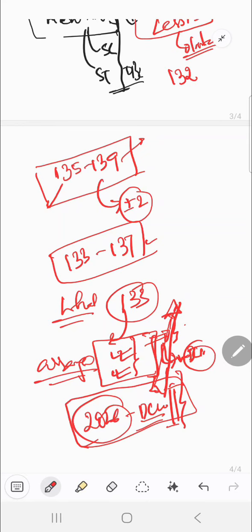So this is what we have figured out. Around 135 to 139 is what we have guessed.